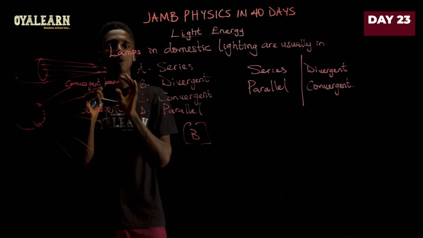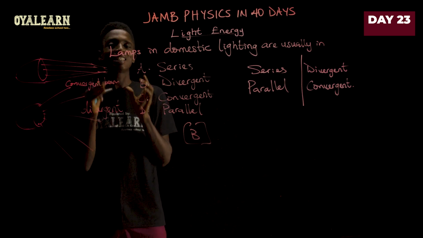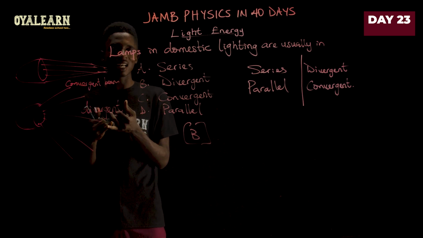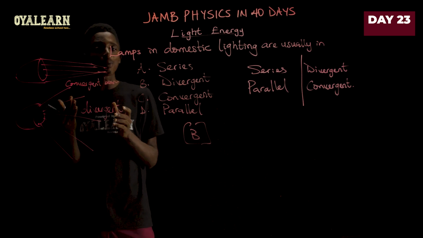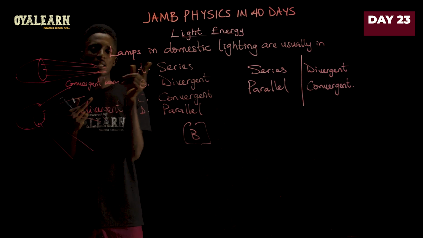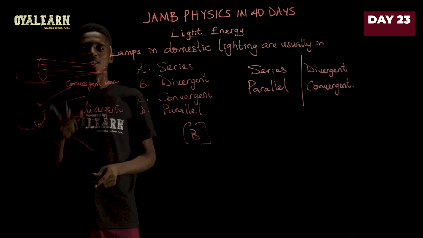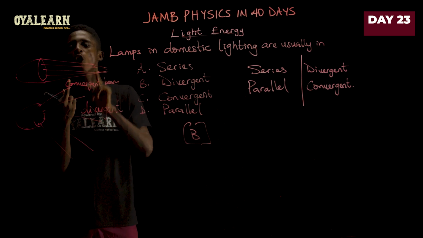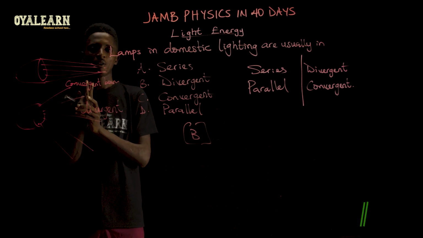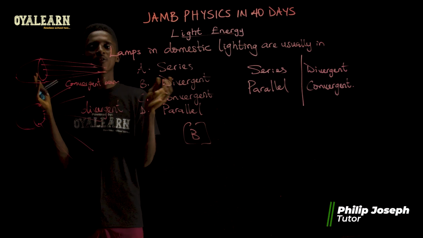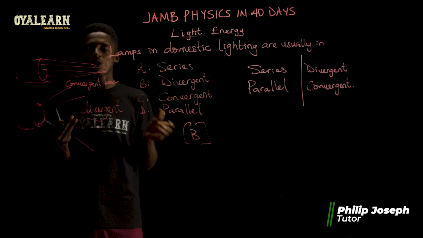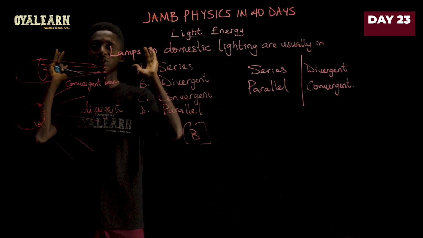Now, in the household, when you are doing the wiring for your lighting, it is best done in parallel. That way, you're not going to be using so much resistance as such. And then the most important part of it is that when one of the lights goes out, it does not affect the others. If it were in series, if one should have problem, every other light that comes after that one will not receive electric supply, right? But in parallel, all of them have their own source. The same voltage runs through all of them. So if one of them is faulty, it's only that one that goes off, while the others will remain on.